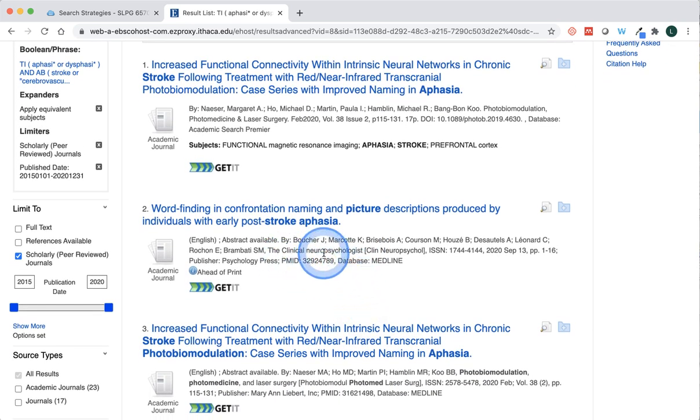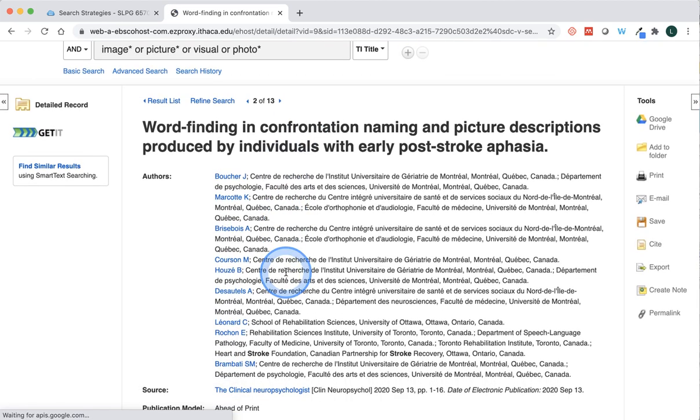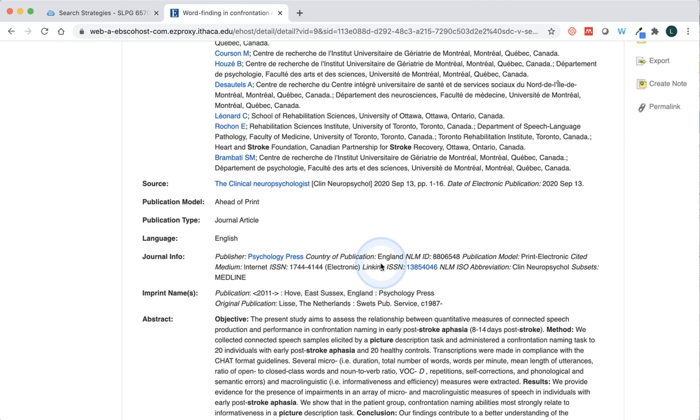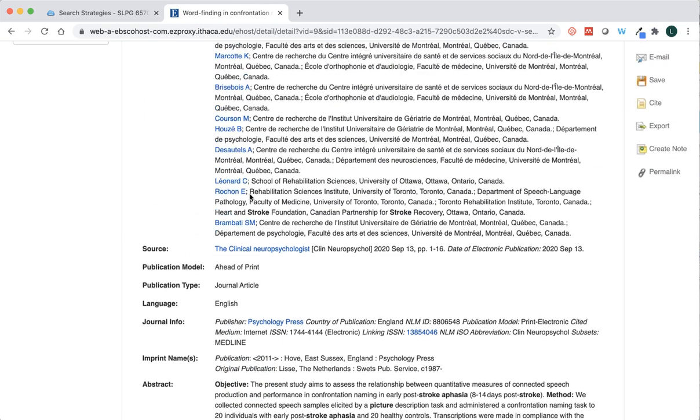So looking at the searches here, the article is in the results. If I click on this article here, word finding and confrontation naming, I am given a list of all the authors. This article is ahead of print, and it's from this journal here, the Clinical Neuropsychologist from September 2020. Here's the abstract that describes the article. There are no subject terms. Those are sort of like the hashtagged terms that the database gives to every article, but because it's so new, there are none.